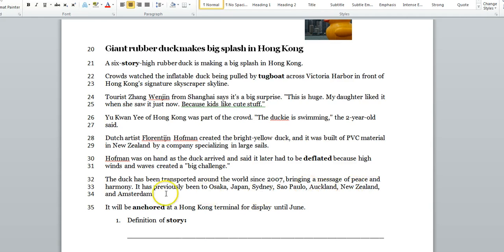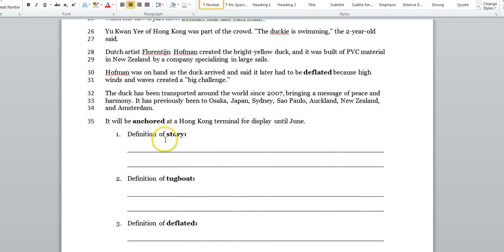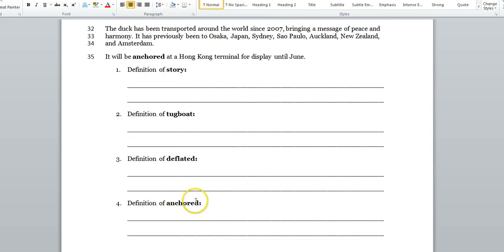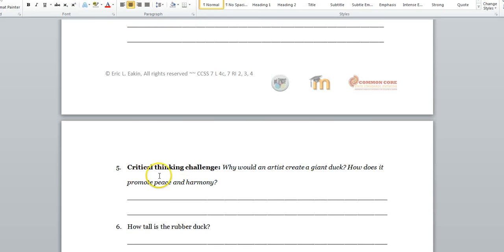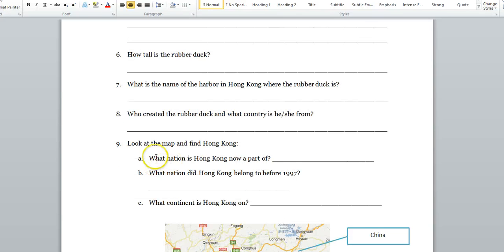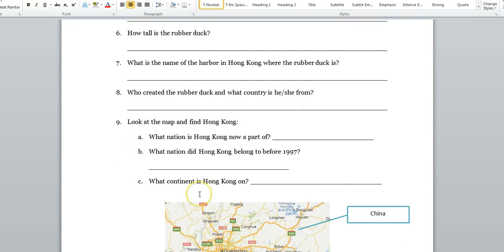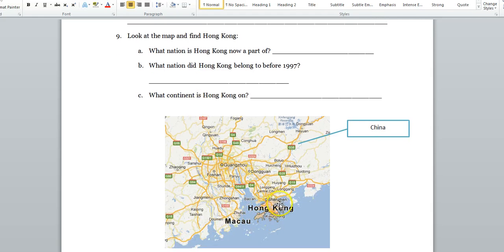Here's the different cities they went to. Okay, and here's your vocabulary: story, tugboat, deflated, anchored, critical thinking challenge, and text-dependent questions. And here's some questions where I'm going to teach you a little bit about Hong Kong, what it's all about. Here's a map of Hong Kong right down here in the bottom, surrounded by China, one of the most densely populated areas in the world.